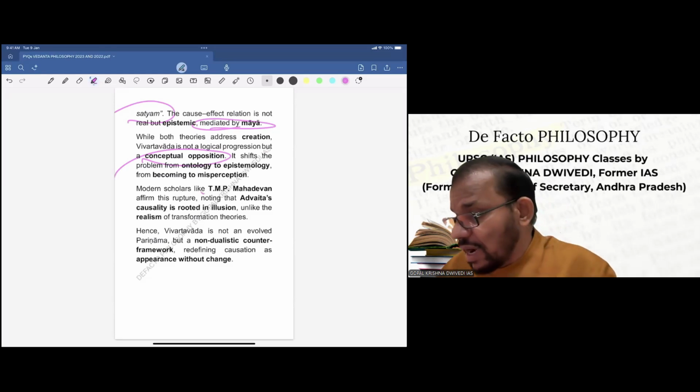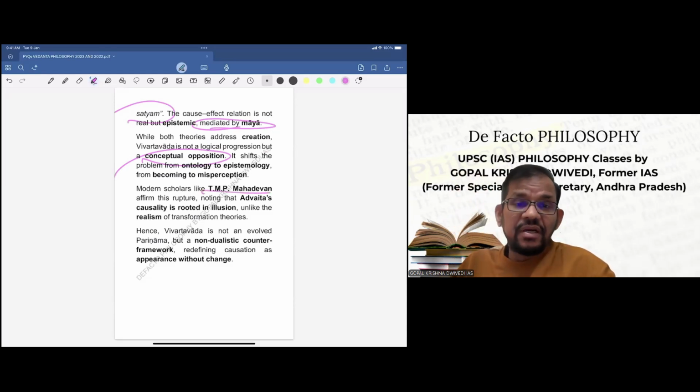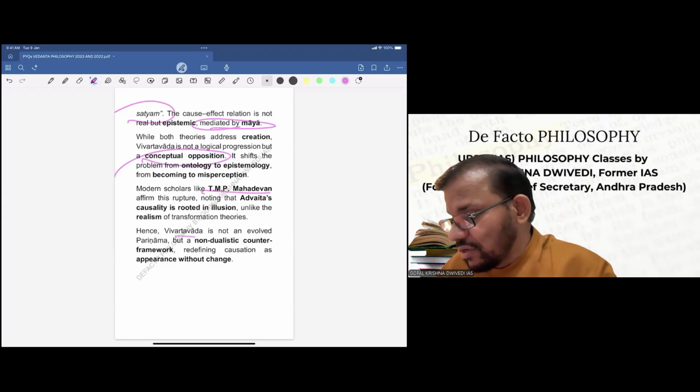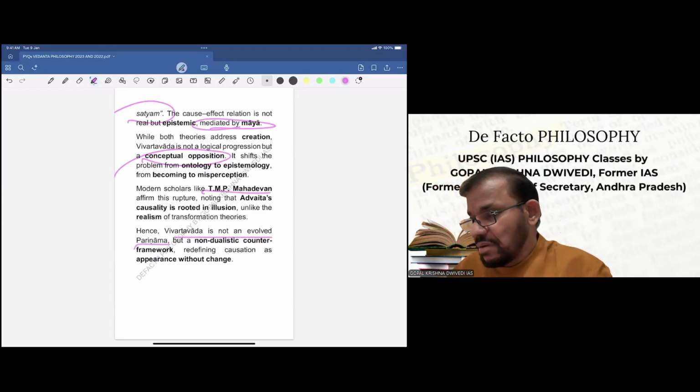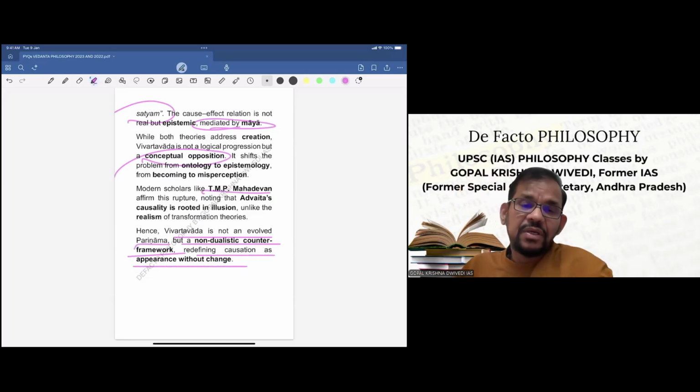Modern scholars, again Mahadevan, affirm this rupture, noting that Advaita's causality is rooted in illusion, unlike the realism of transformation theories. Hence, Vivartavad again is not an evolved Parinama, but a non-dualistic counter framework redefining causation as appearance without change. So what is the answer? The answer is that one is not the development of the other, but it is totally different.